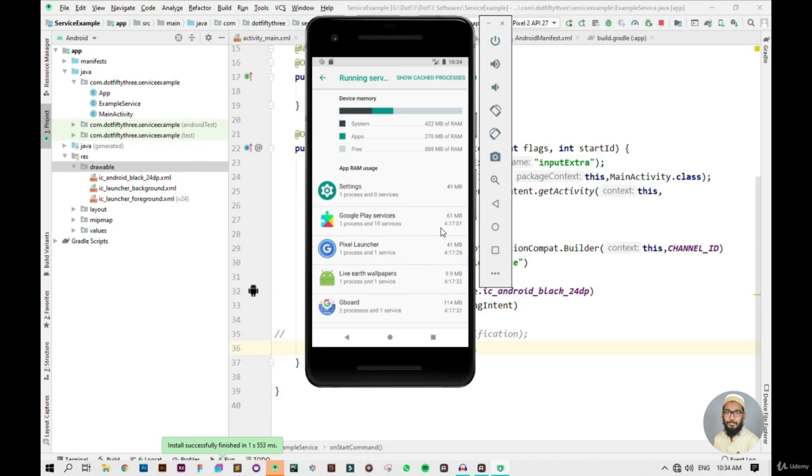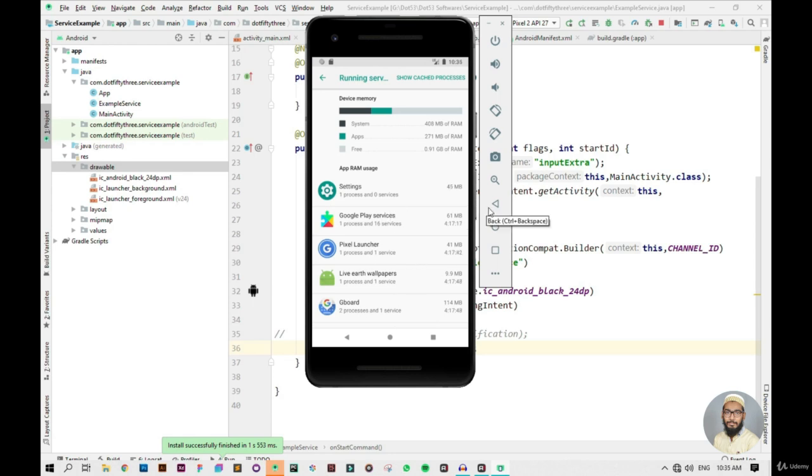Now, as you can see, as soon as it reaches the 1 minute mark, my service is getting killed automatically by the system. So that's how background services work in Android.